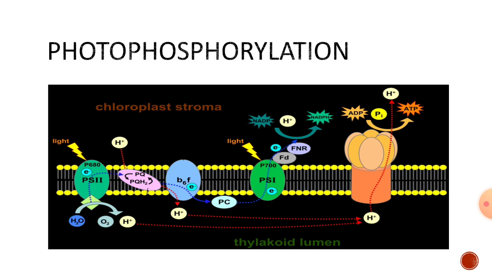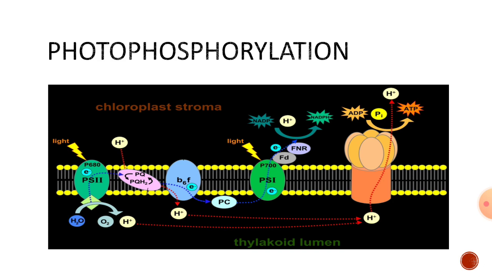Outside the membrane you can see chloroplast, it is clearly written there, and inside the thylakoid membrane you can see thylakoid lumen. When electrons are transported from photosystem 2 to the cytochrome system or complex, in between them there is a molecule called pheophytin. First of all, photosystem 2 gives 2 electrons to this pheophytin. It is also like a chlorophyll molecule, but the difference between the chlorophyll molecule and pheophytin is that in pheophytin the magnesium ion is absent in the center. This pheophytin receives 2 electrons from photosystem 2 as well as 2 protons from the chloroplast stroma, so that this quinone is changed into plastoquinol, that is PQH2.